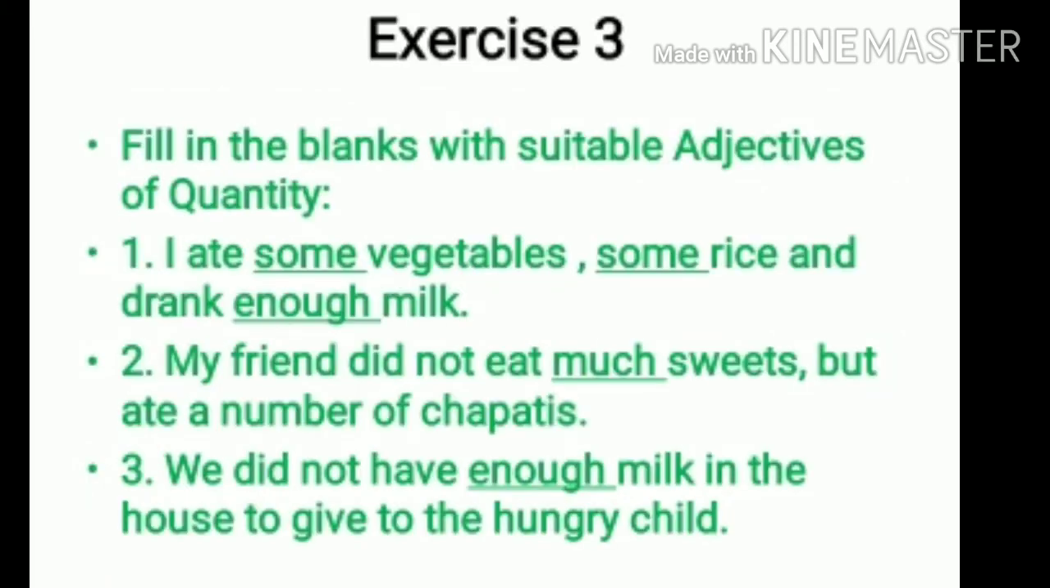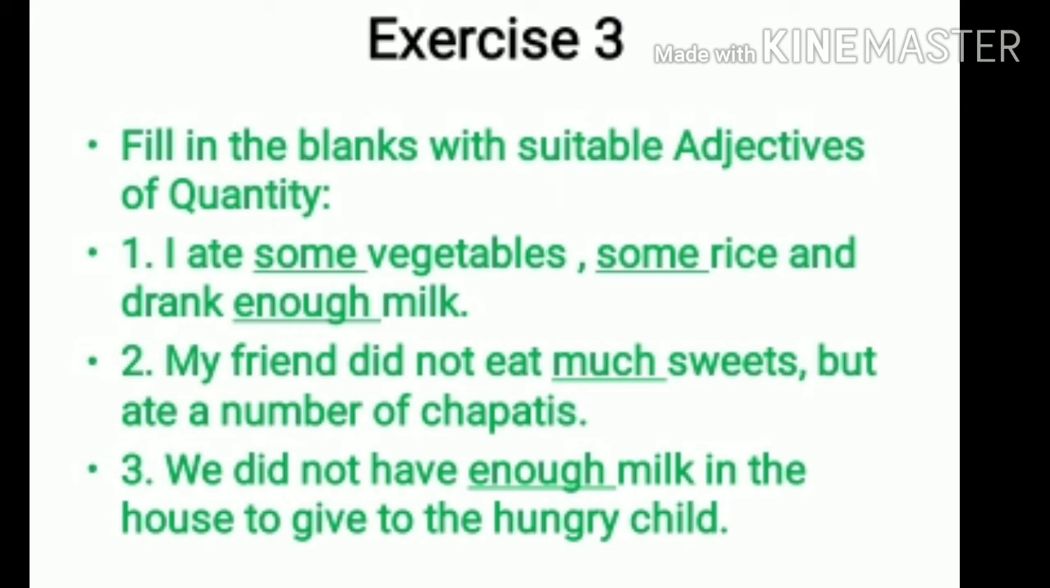Now we start with exercise 3. Fill in the blanks with suitable adjectives of quantity. Now to find out adjective of quantity, which question do we ask? Very good. How much? To whom do we ask? To the noun. Okay, your first one. I ate dash vegetables, dash rice and drank dash milk.